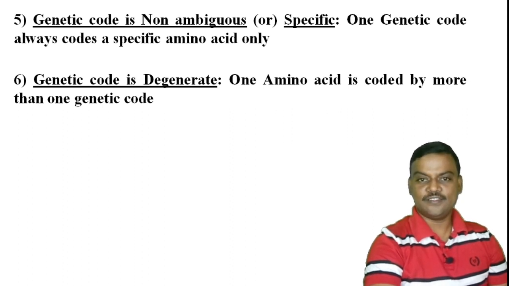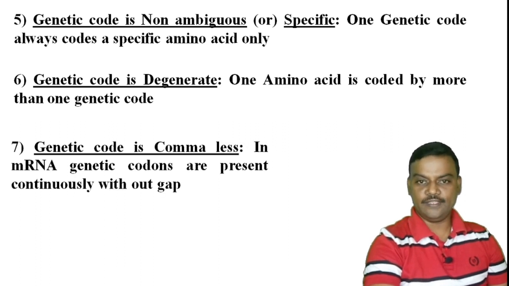Of these, 61 genetic codes code 20 amino acids. So due to having more genetic codes and fewer amino acids, one amino acid may be coded by more than one genetic code. That feature is called as genetic code is degenerate.